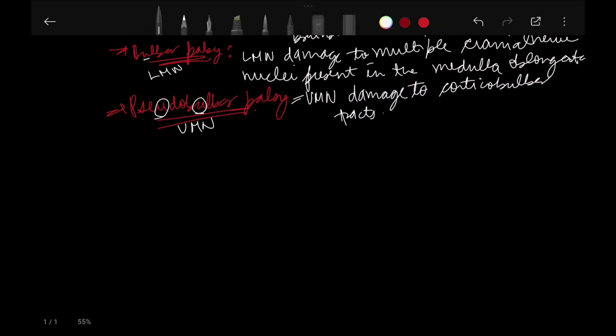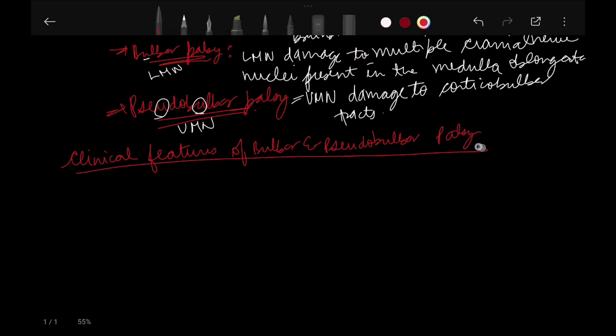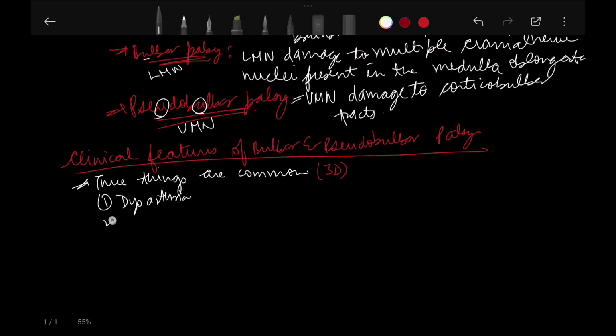Now, what are the clinical features? This question is important actually. Clinical features of bulbar and pseudobulbar palsy. Usually, three things are common in both: the 3 Ds. Number 1, dysarthria, that is difficulty in articulating words, difficulty in speaking.